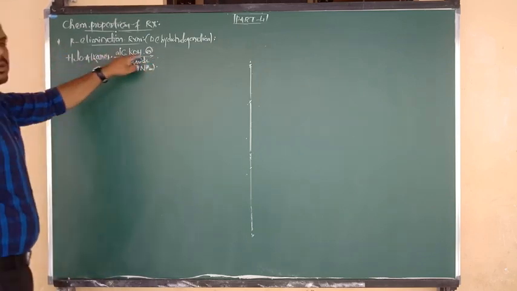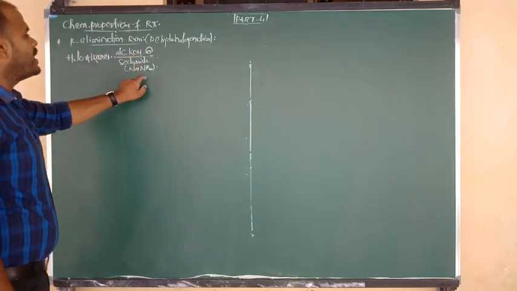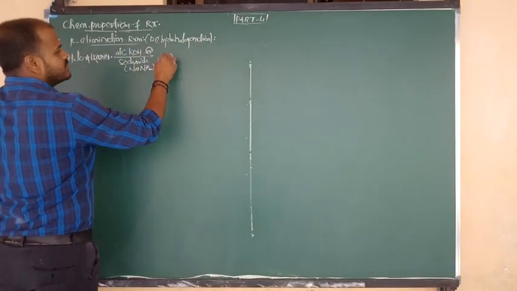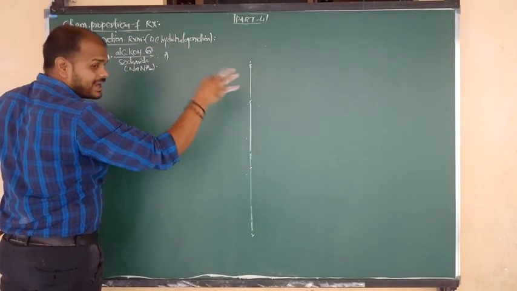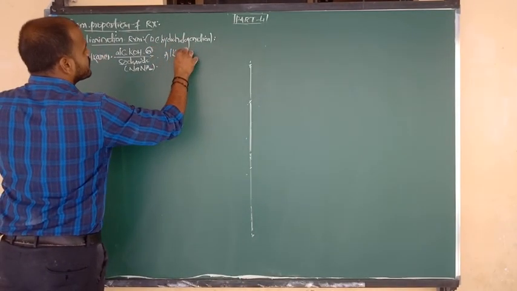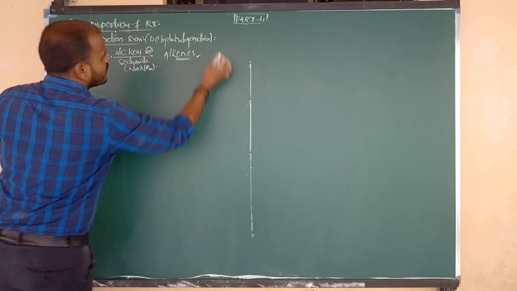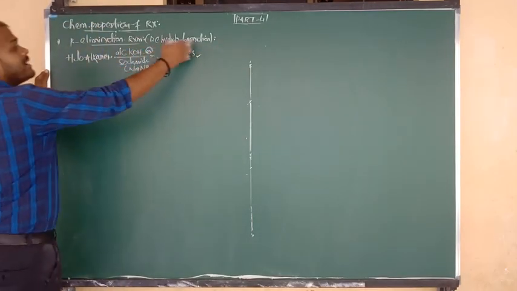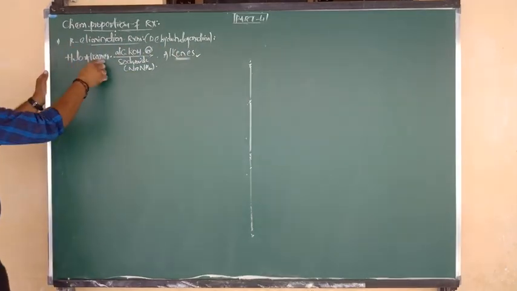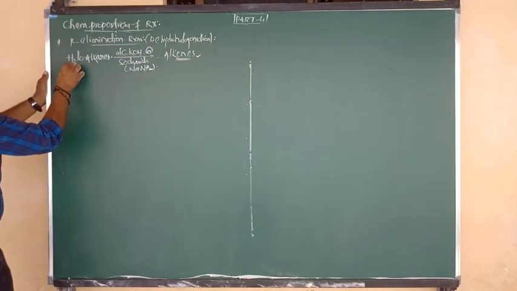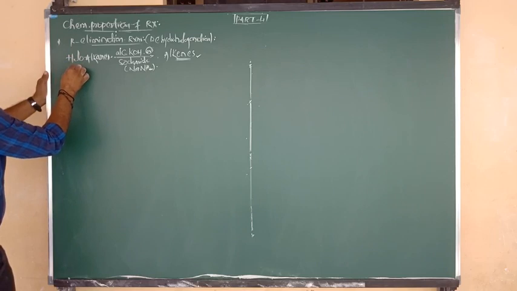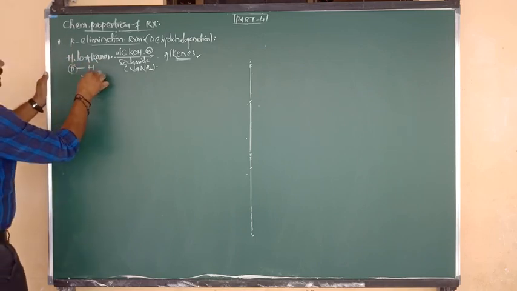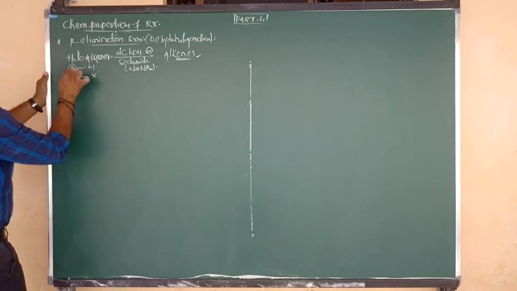By using alcoholic potash, meaning KOH, and by using sodamide, meaning NaNH2, upon dehydrohalogenation, meaning after removal of hydrogen and halogen, we get the product alkene. What product are we going to get? Alkene. So here we are removing hydrogen and halogen. From that alkyl halide, we remove the hydrogen from the beta position, and we remove the halogen from the alpha position.